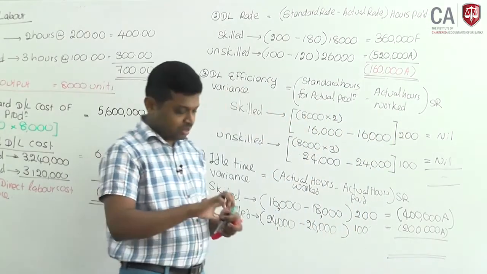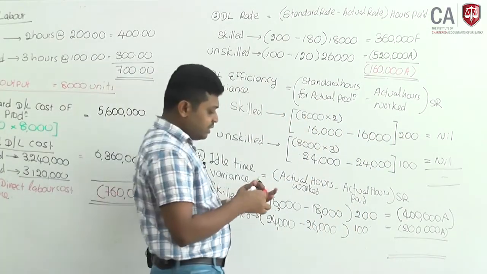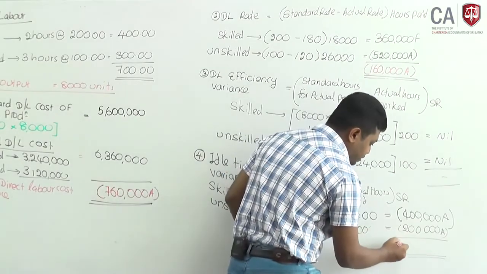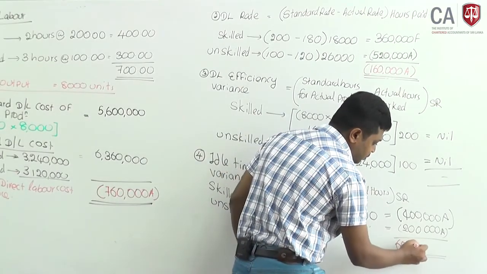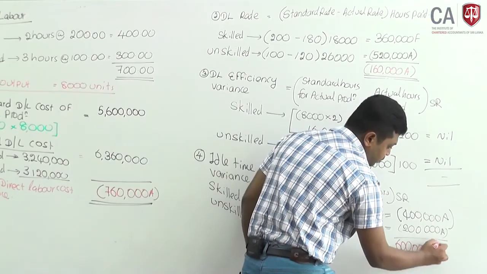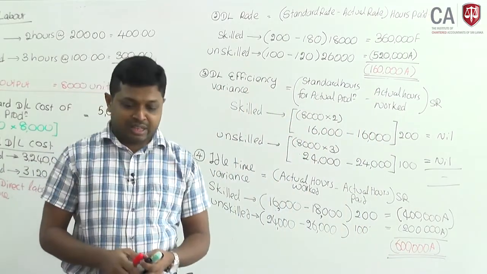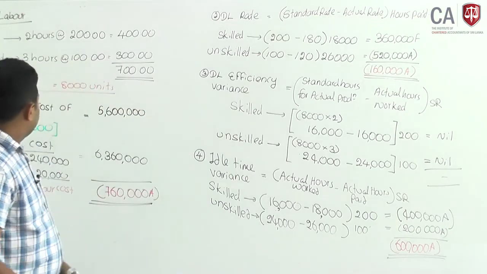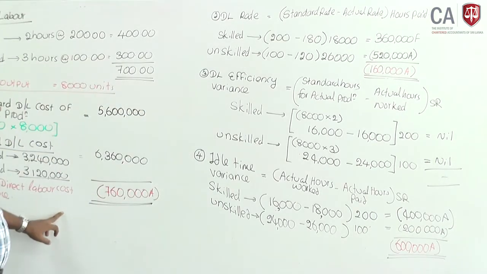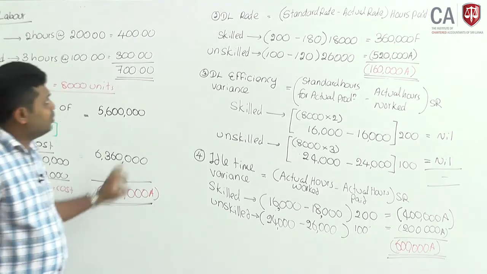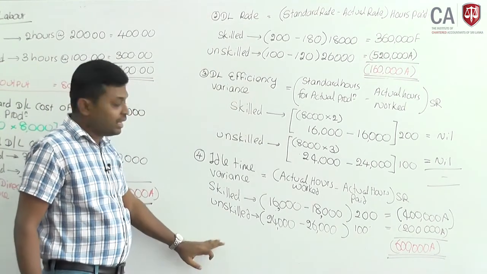Total 600,000 adverse variance. Now, while analyzing this, total direct labor cost variance mainly resulted from direct labor rate and direct labor idle time variance.